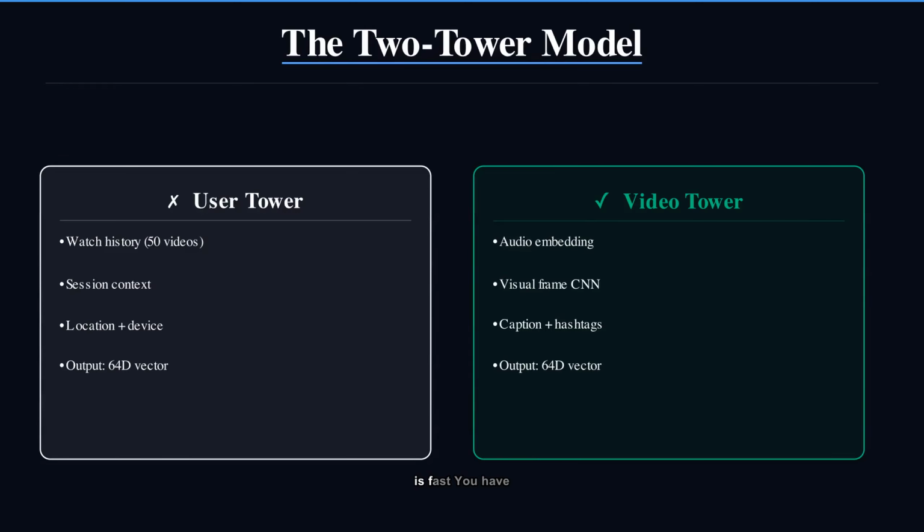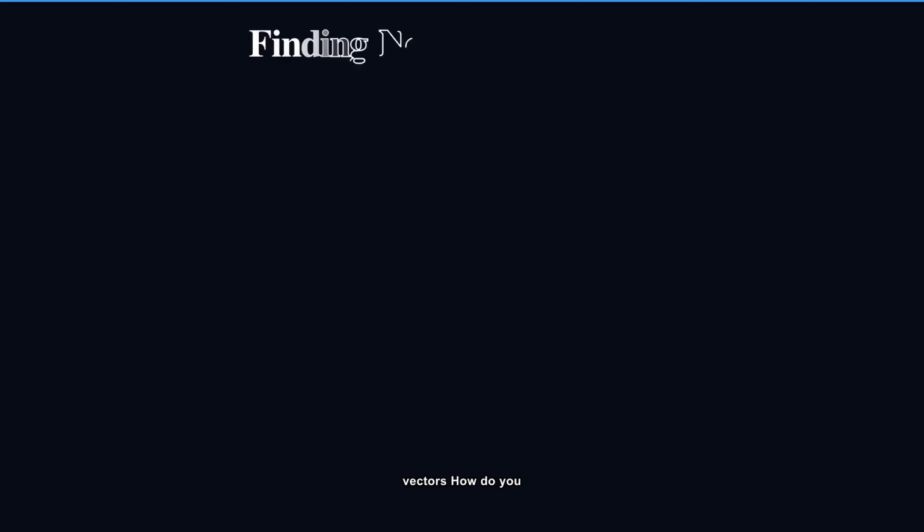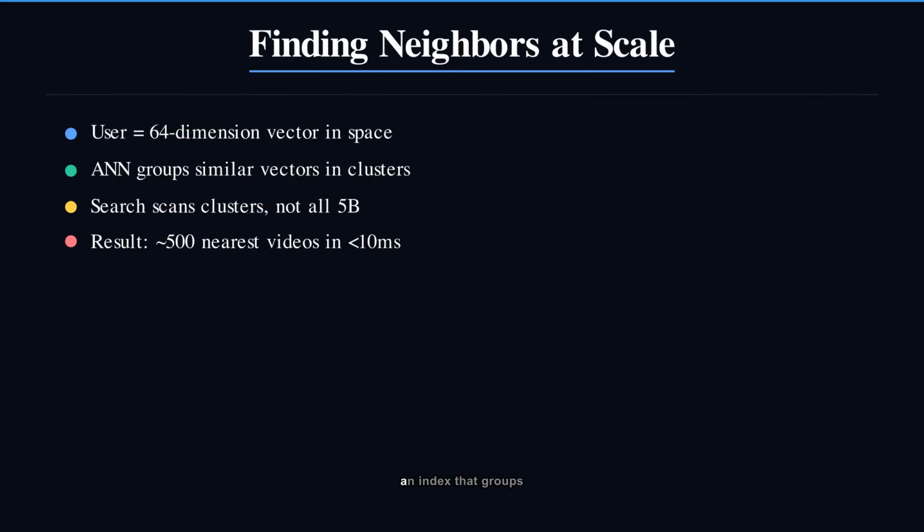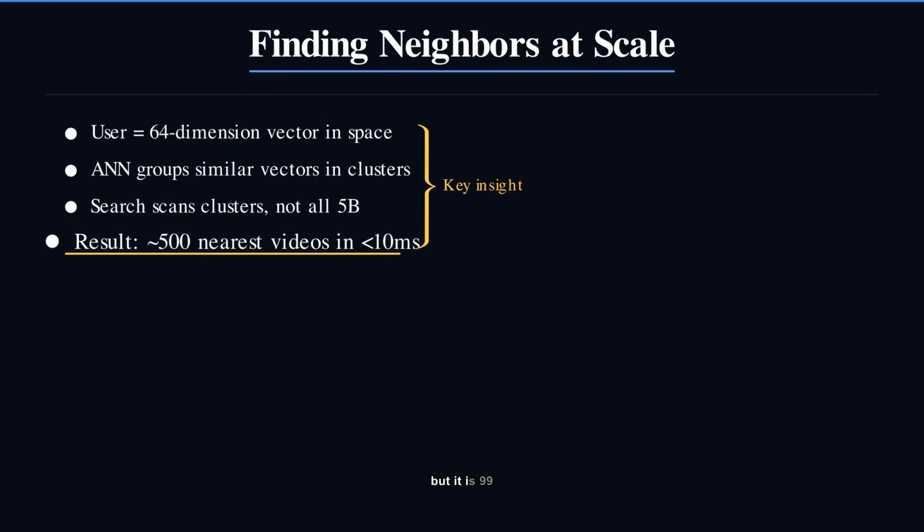This is why recall is fast. You have a user vector. You have 5 billion video vectors. How do you find the closest ones without comparing all 5 billion? Approximate nearest neighbor search, ANN. It builds an index that groups similar vectors together. Instead of scanning everything, it scans clusters. The answer is approximate, not perfect, but it is 99% accurate and returns in under 10 milliseconds. Precision is the doctor's job, not the nurse's.